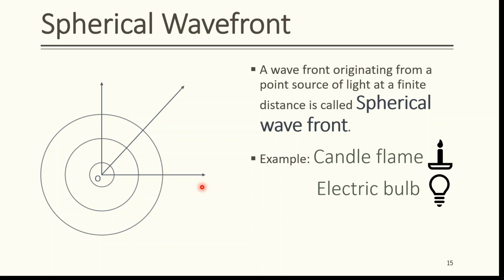We can similarly have wavefronts corresponding to converging beam of light. Such wavefronts can be produced after passing parallel rays of light through convex lens.